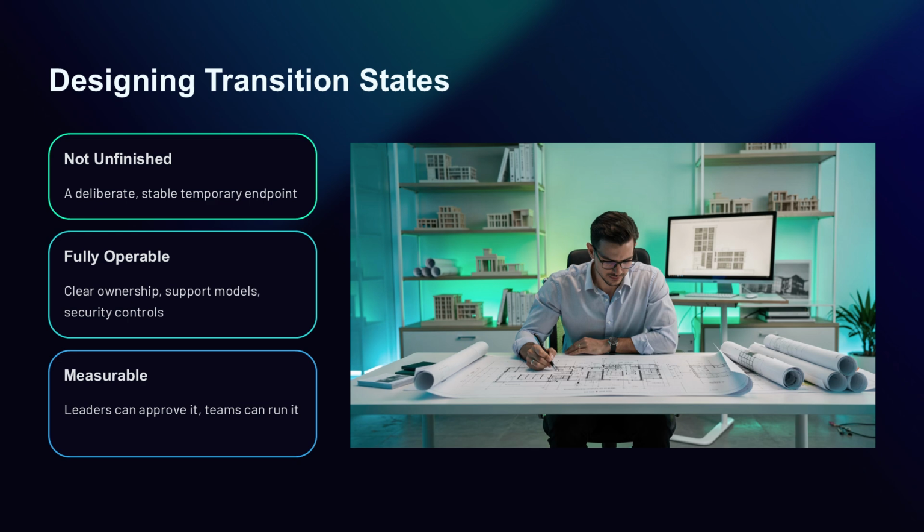With sequencing defined, you now design transition states that are intentionally stable. A transition state is not an unfinished target state. It is a deliberately designed architecture that works as a temporary endpoint while you prepare the next move. You ensure each transition state has clear ownership, support models, security controls, and measurable outcomes so leaders can approve it and teams can operate it.